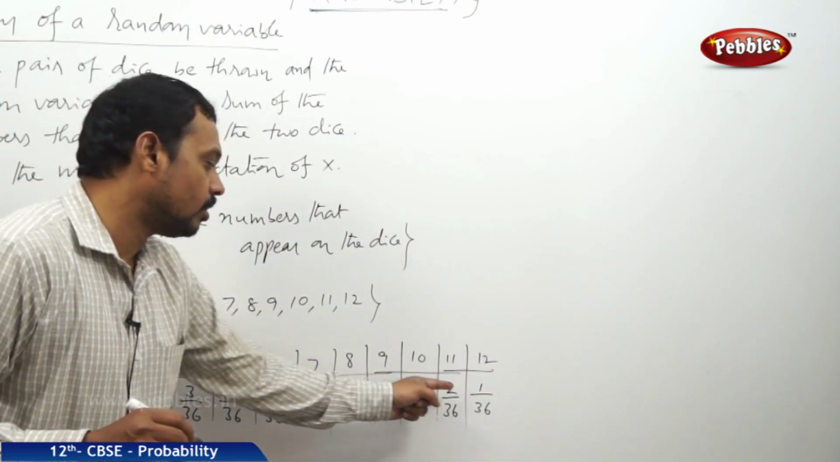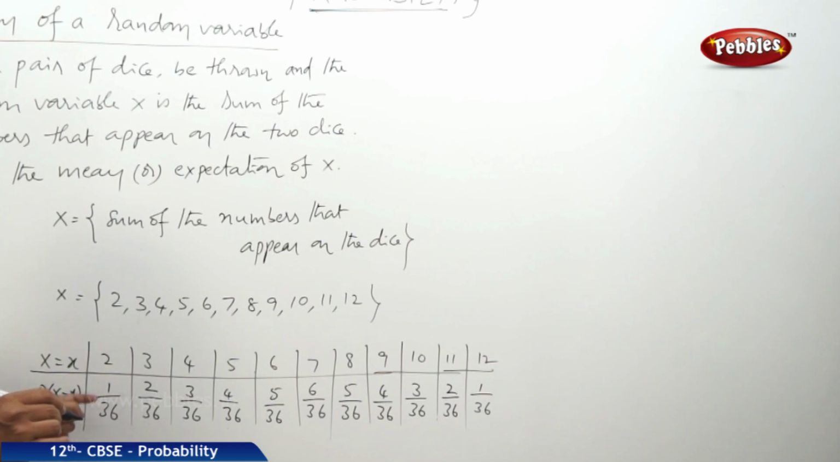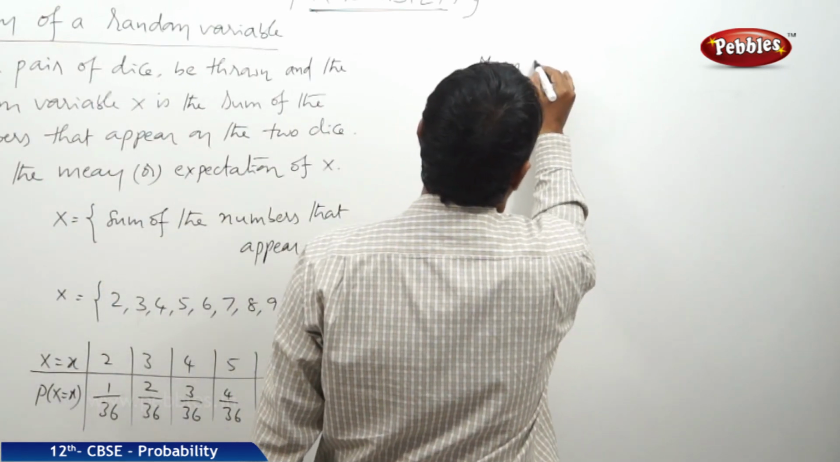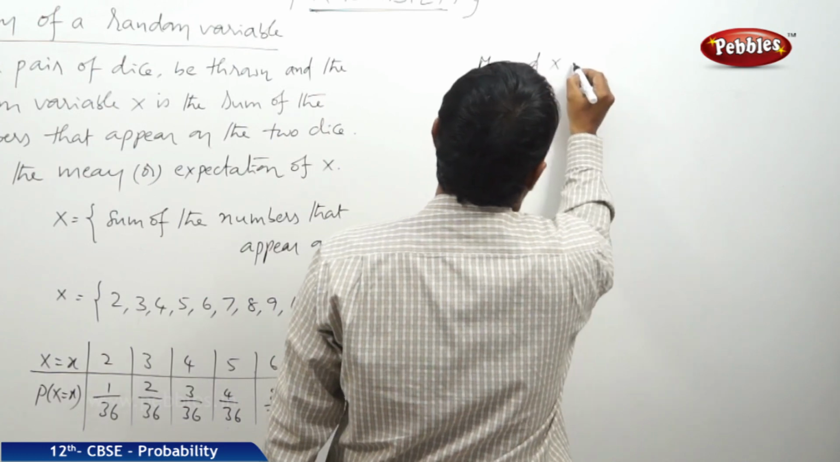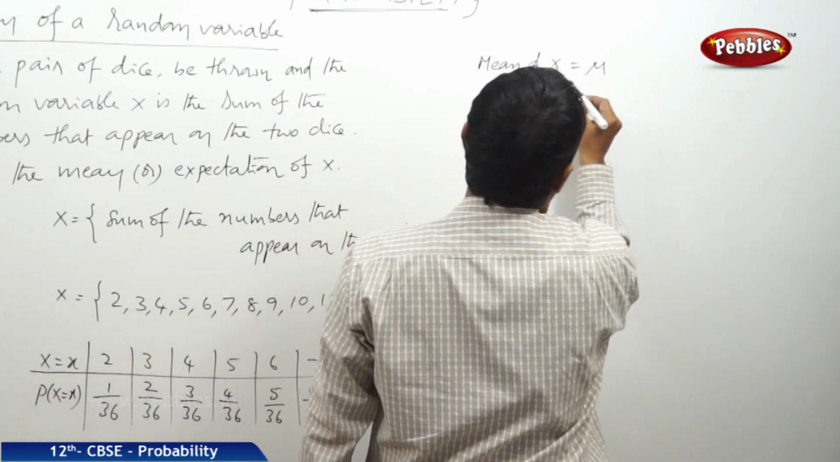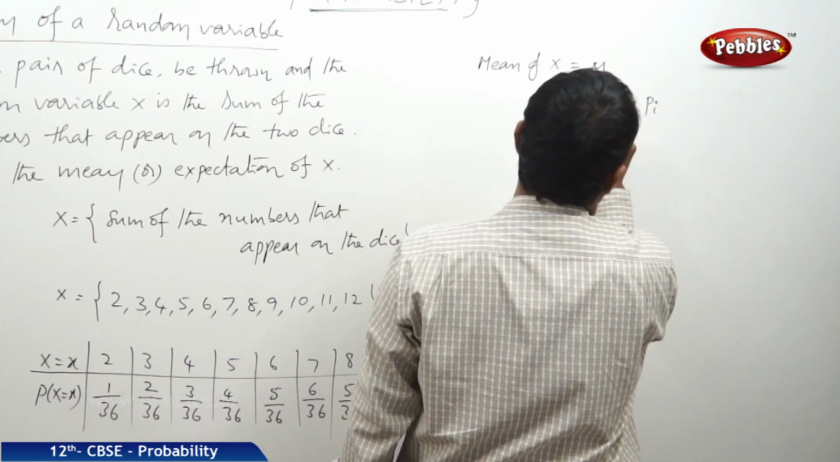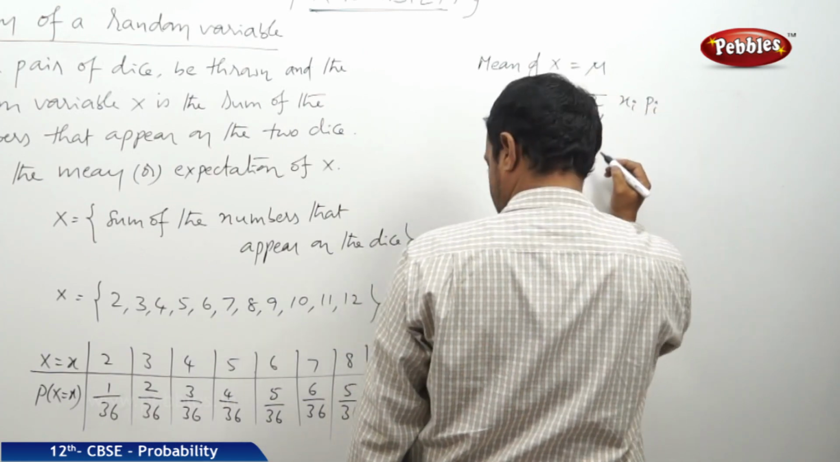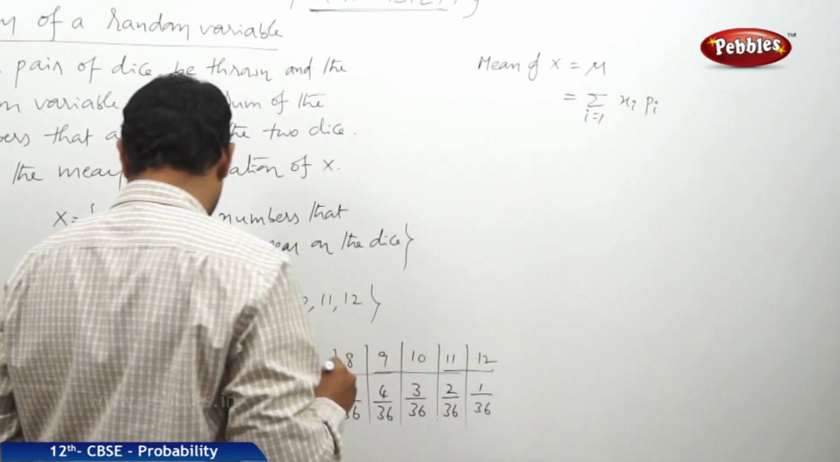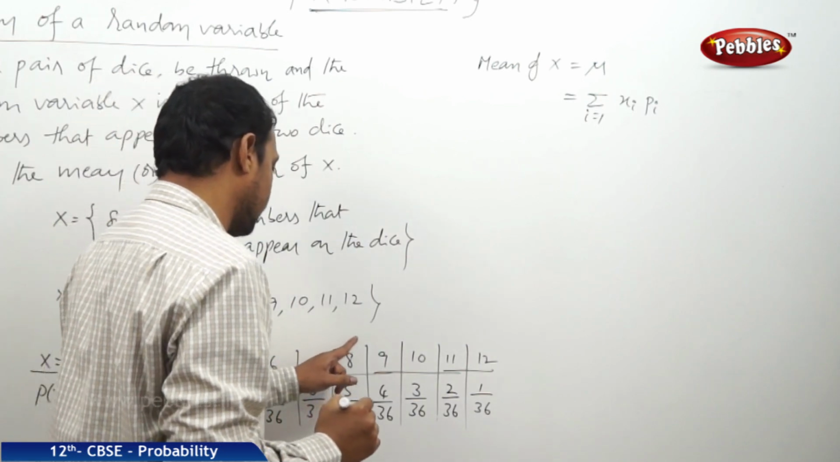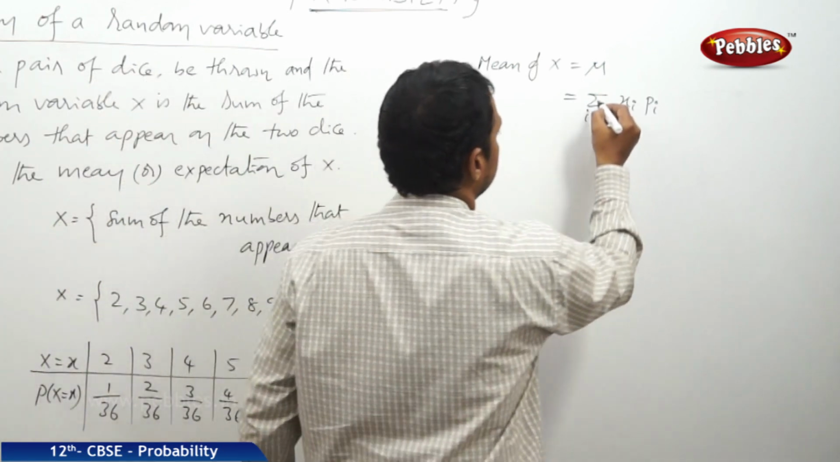Now, these are the possible probabilities for the values of x. This is the distribution table. From this distribution table, let us find the mean. The mean of x, that is mu, is given by sigma xi pi, where i is equal to 1 to n. Here, the x values are 2, 3, 4, 5, 6, 7, 8, 9, 10, 11, 12.